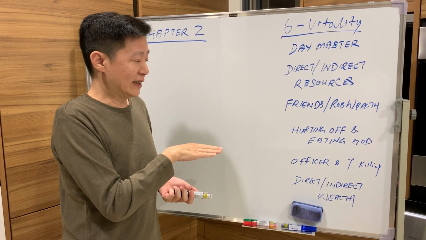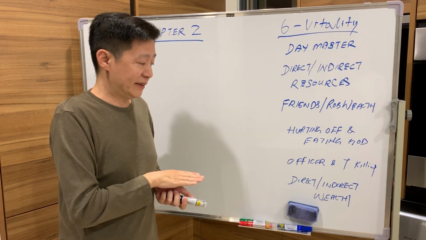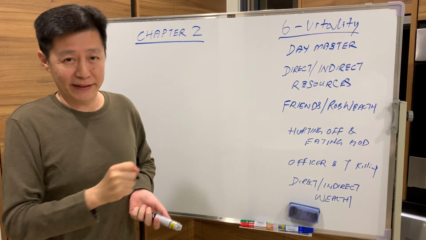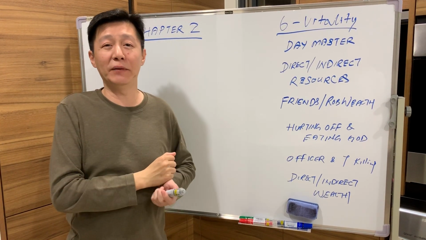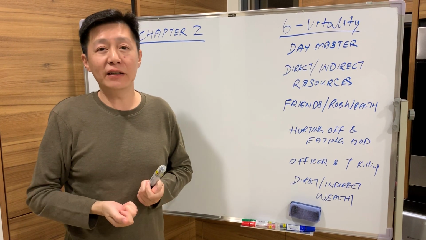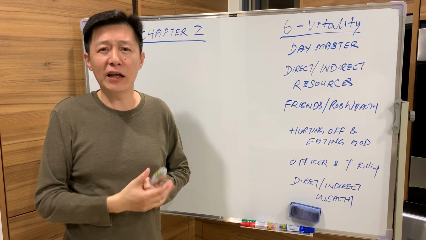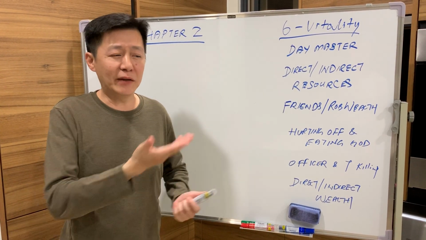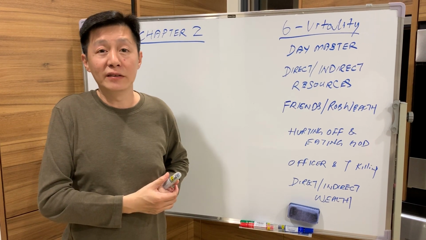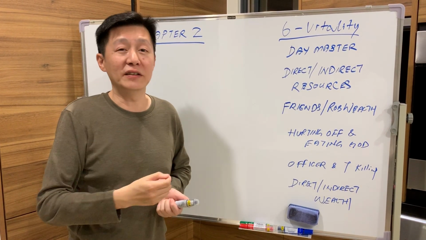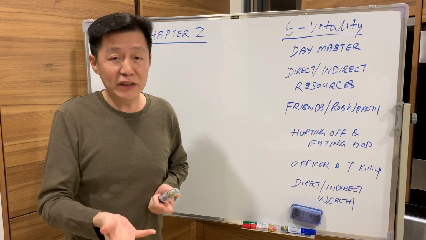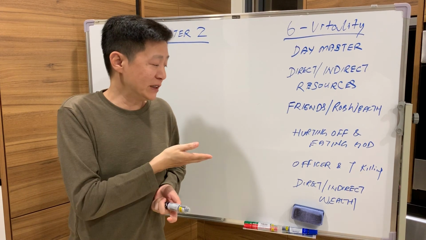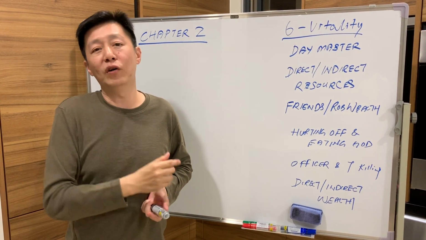Okay, now we talk about direct and indirect wealth. Direct wealth is academic. Why is direct wealth academic? It is study. When you're young, what do your parents tell you? Boy, you must go and study. After you study and have good results, you can come to society and get a good job. That's why direct wealth is money, right? You study for what? You study for a job, for money.